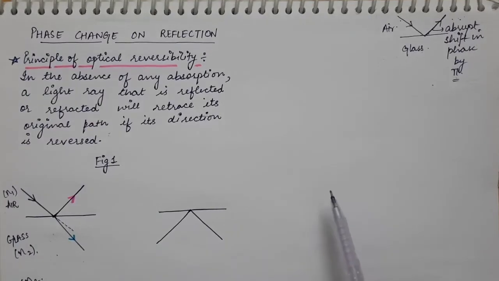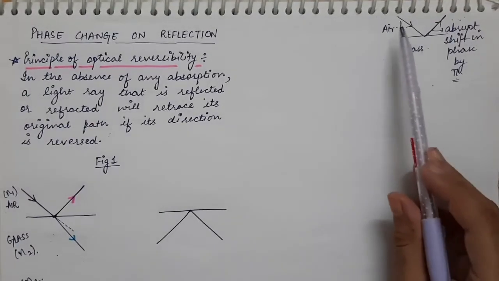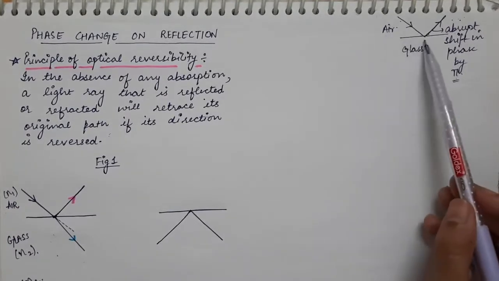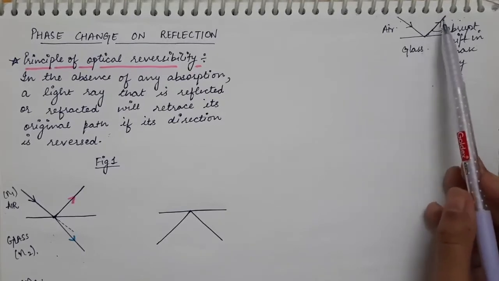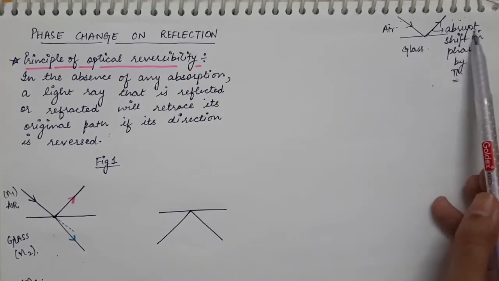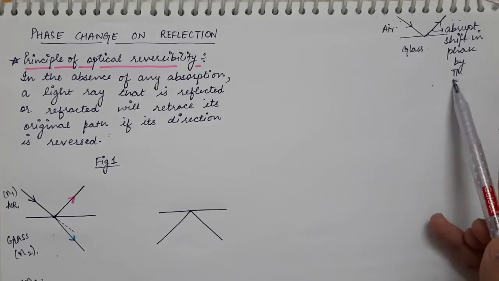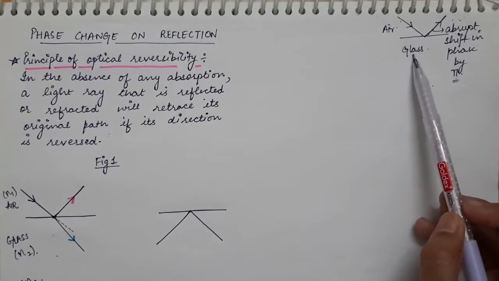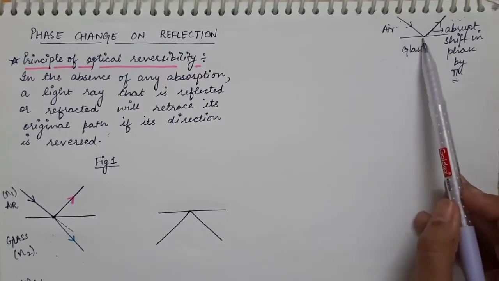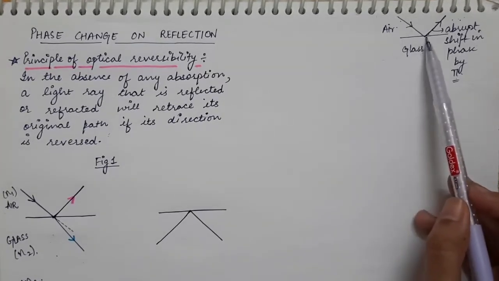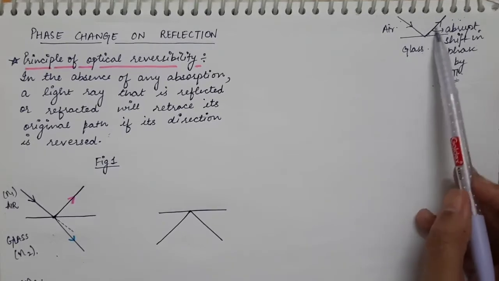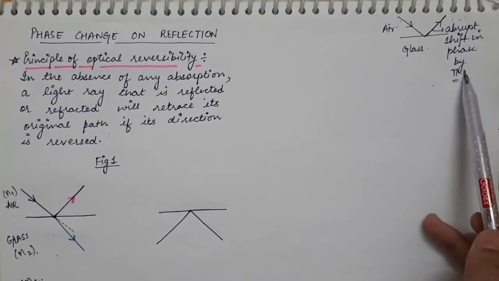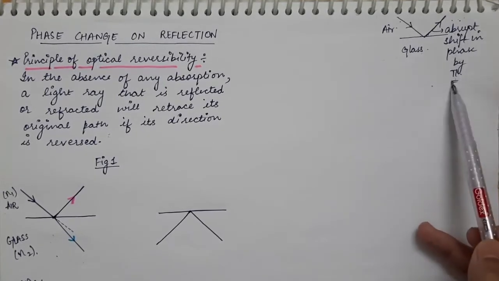Now in the Lloyd's single mirror experiment, we saw that when the light ray gets reflected from the denser medium, the reflected light will have an abrupt shift in the phase by pi. So here I have shown air medium and this is the glass medium, and the light is incident on the glass medium, that is the denser medium, and the light which is reflected from the denser medium has an abrupt shift in the phase, and that shift is equal to pi.